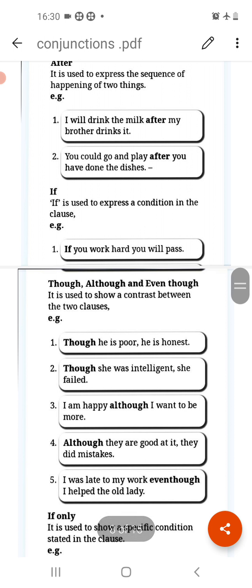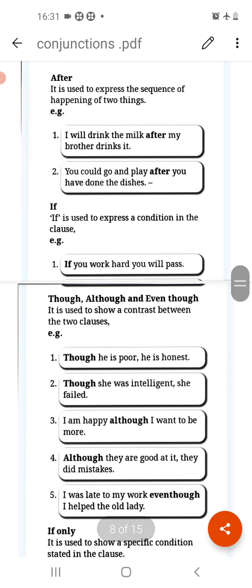Like I will drink the milk after my brother drinks it. First thing is that brother will drink, then I will drink. So we are using after, later than. You could go and play after you have done the dishes. So we always use after to express the sequence of happening of two things, and it means later than.